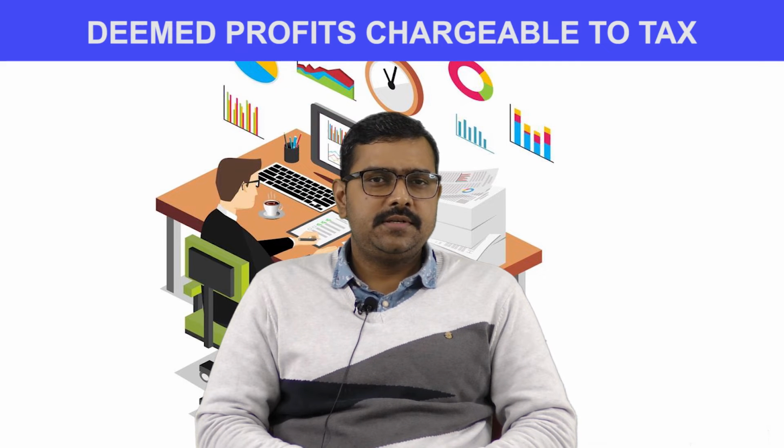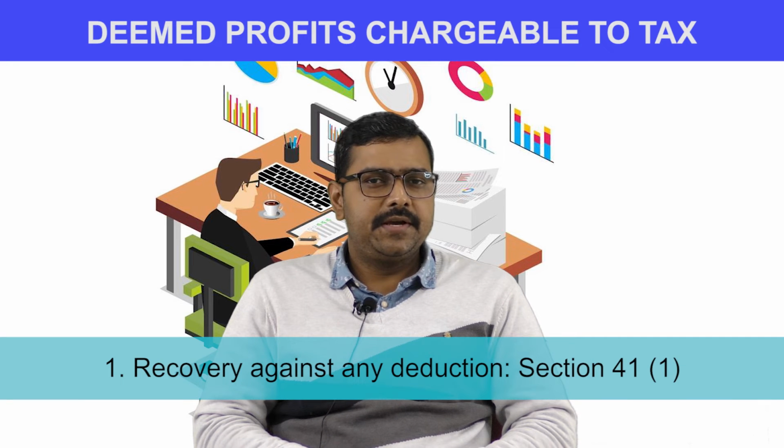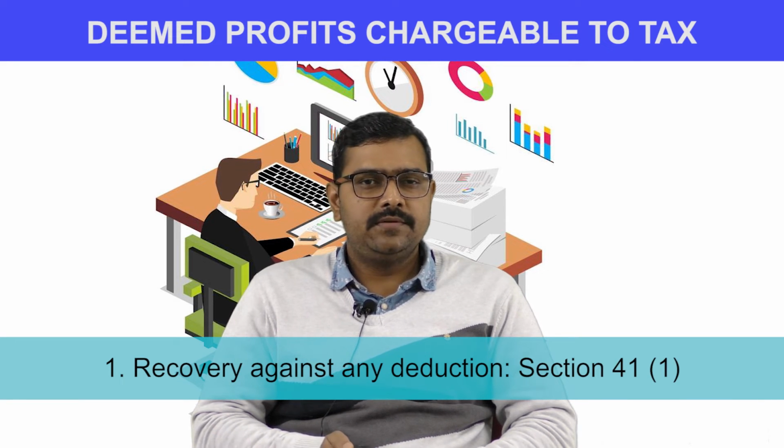Now we shall discuss deemed profits chargeable to tax. The following receipts are chargeable to tax. Number 1, recovery against any deduction, which is defined under section 41 subsection 1.